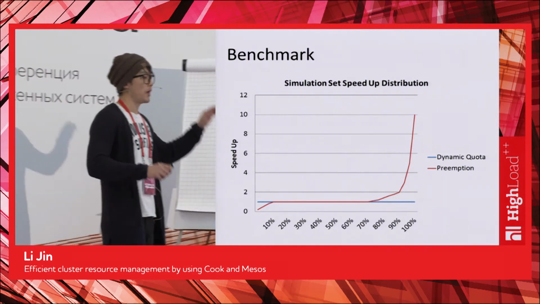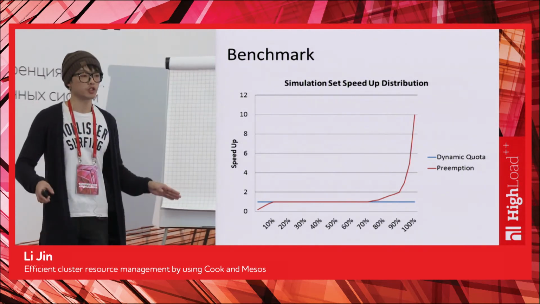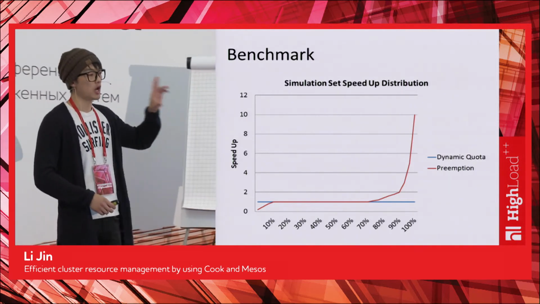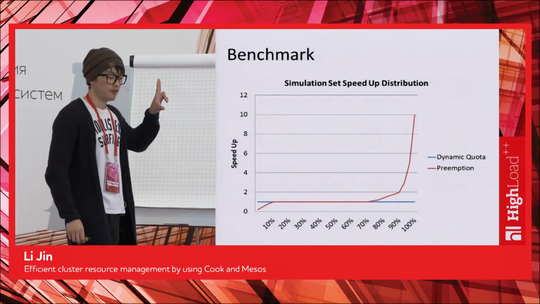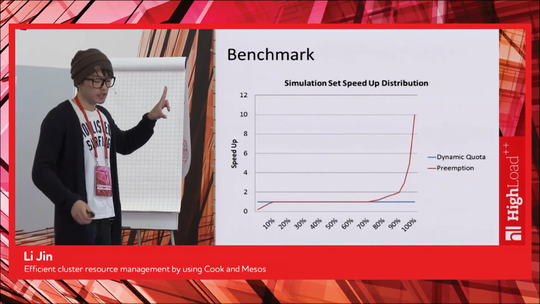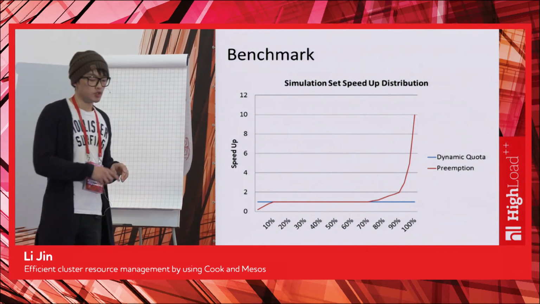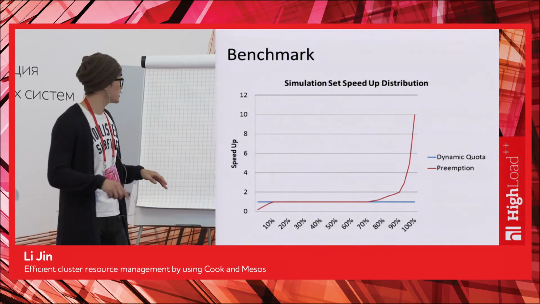And now we do a pairwise comparison. For all the simulation sets in our benchmark, we take a pairwise comparison of the running time between preemption and dynamic quota. We used dynamic quota as a baseline here.